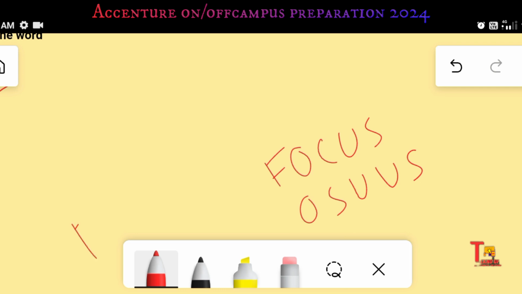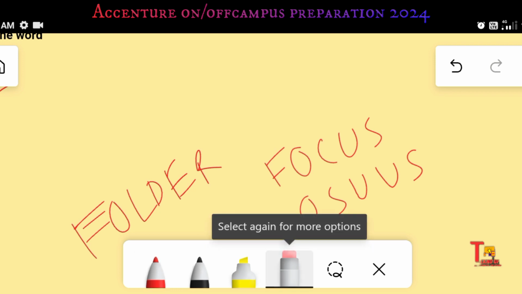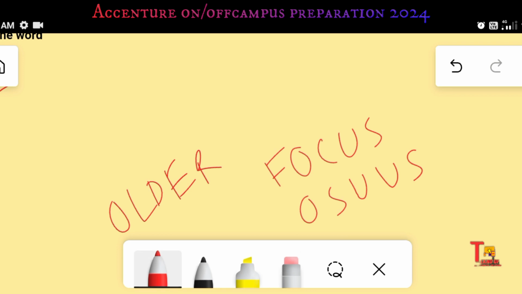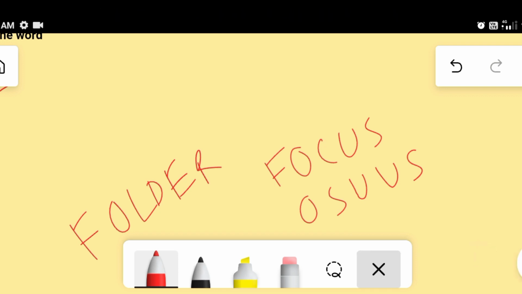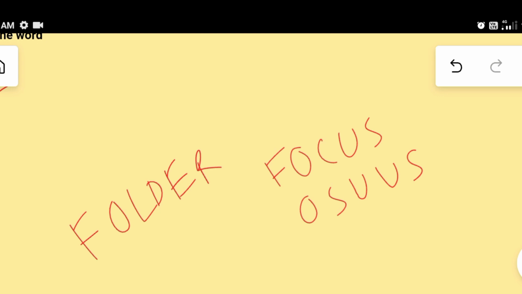FOLDER, right? This is actually folder. How will folder be coded? If focus is coded as OSUUS, then how will folder be coded? Believe me guys, if you can solve the problem without any help, then you are a genius, and it is easy to crack any type of coding-decoding problem.